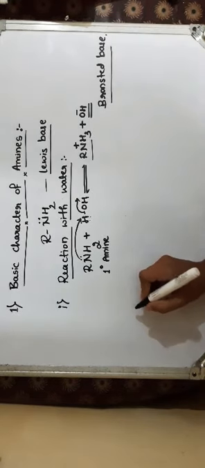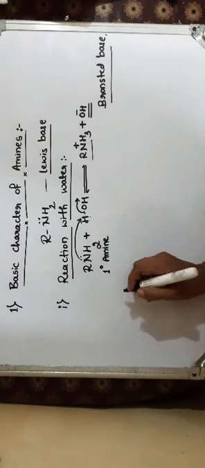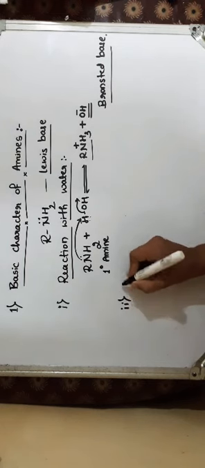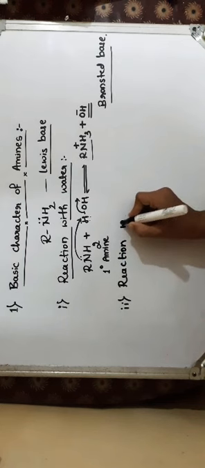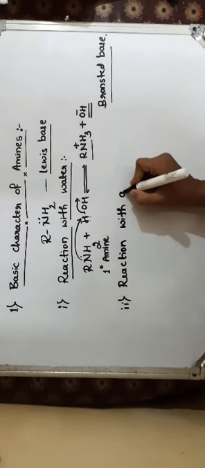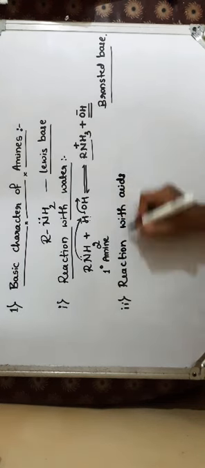The second reaction is the reaction of amines with acids. So what happens when amines react with acids? I'll take an example of a primary amine.